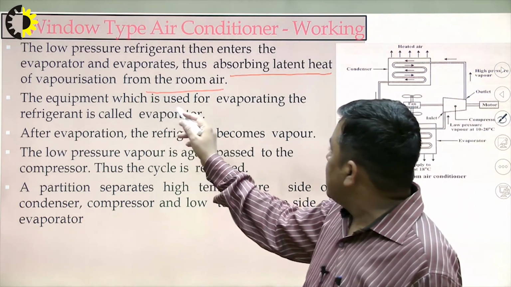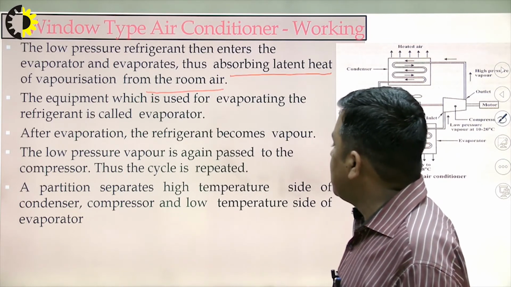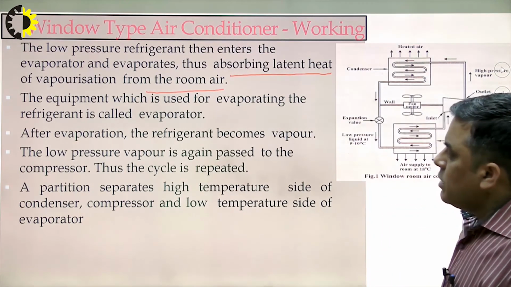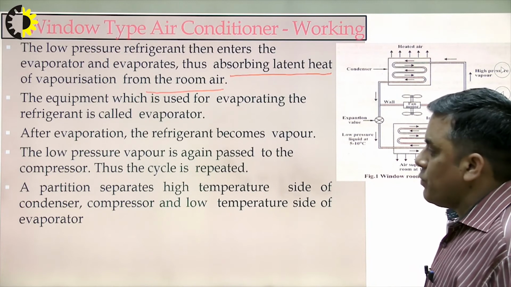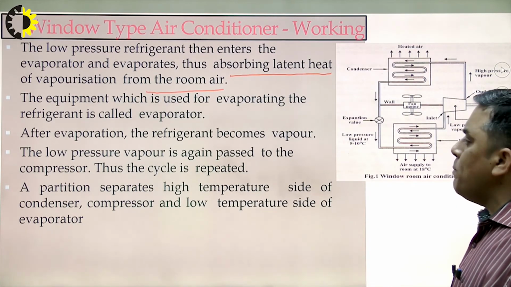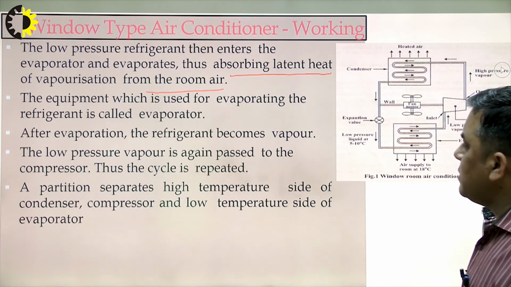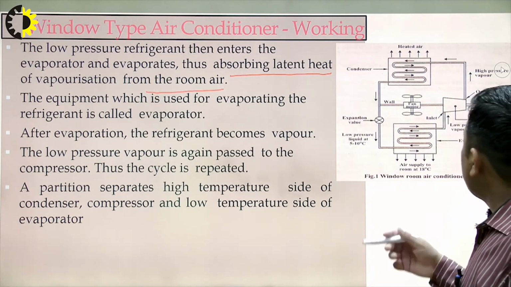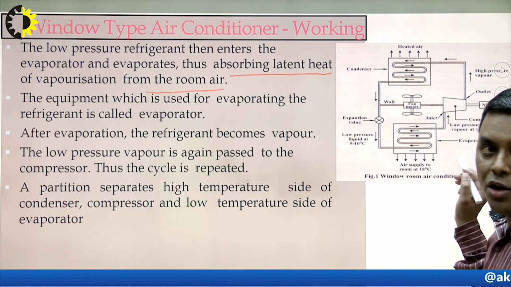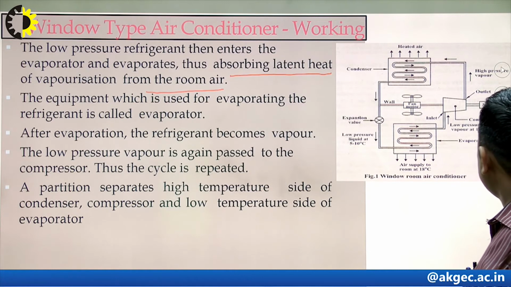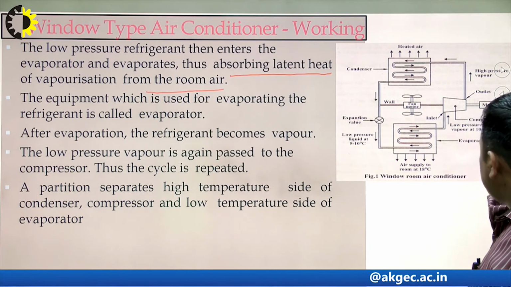The equipment which is used for evaporating the refrigerant is called the evaporator. After evaporation, the refrigerant becomes vapor. The low pressure vapor is again passed to the compressor. Thus the cycle is repeated. Okay, so this is the working of the window type air conditioning system. So again I am explaining with this particular diagram.